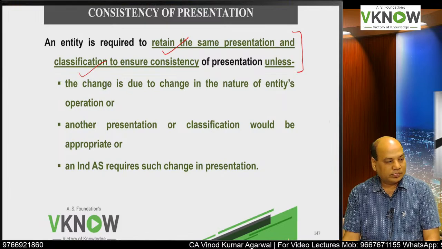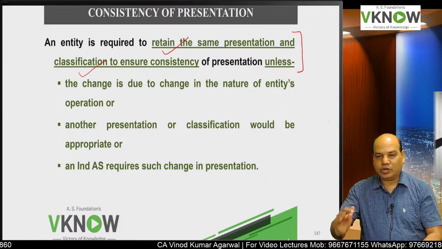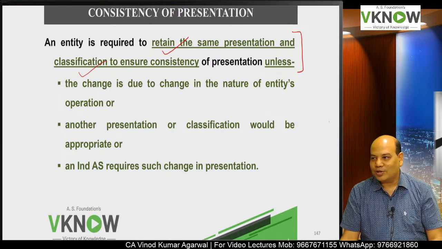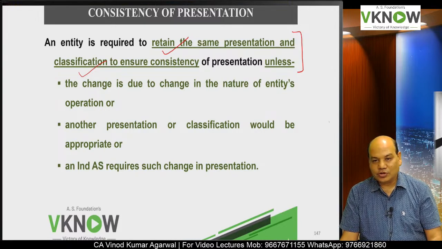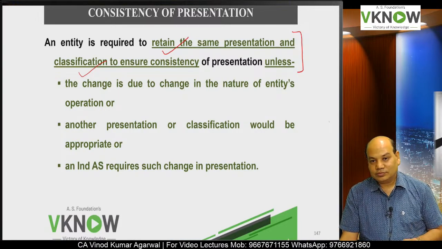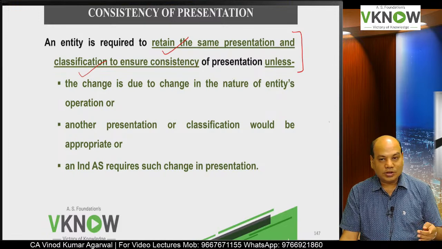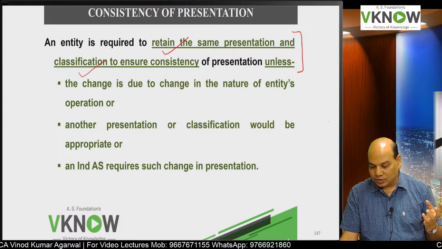Remember, even in your AS 1 long back, when you were small kids, you were allowed to change accounting policy in three situations. Which three situations? For better presentation, change in law, change in accounting standard.